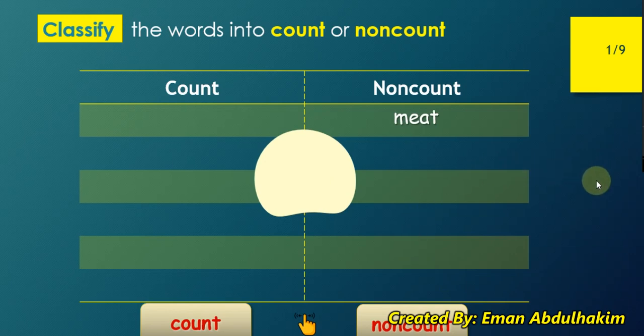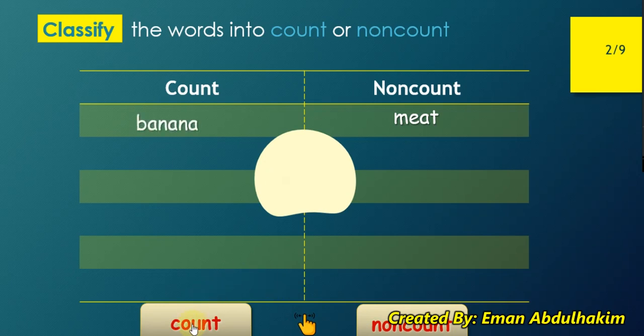Excellent. Next, banana. Is it non-countable or countable? Can I say, we need to buy three bananas for me and my sisters? Yep, that's right. It's countable.